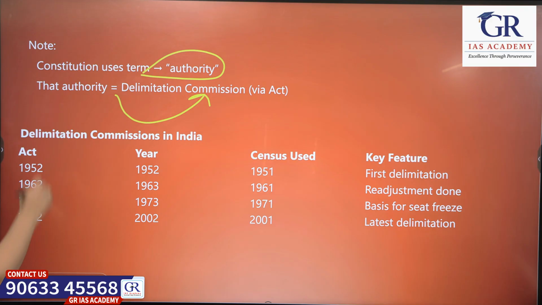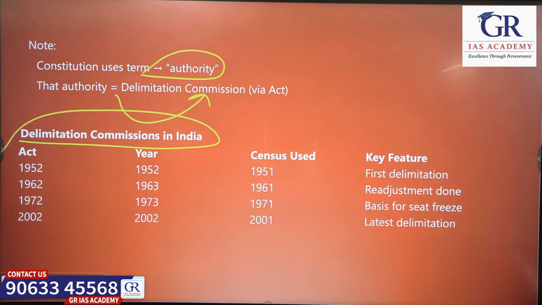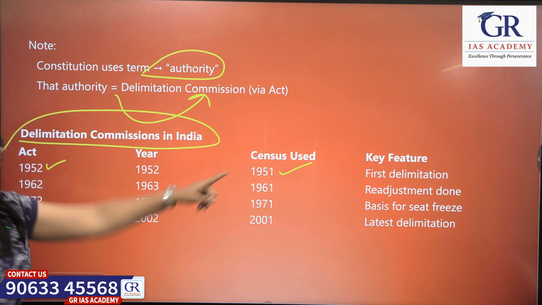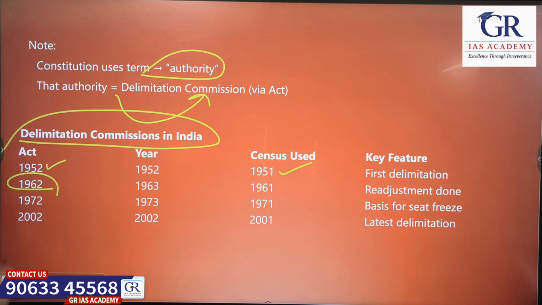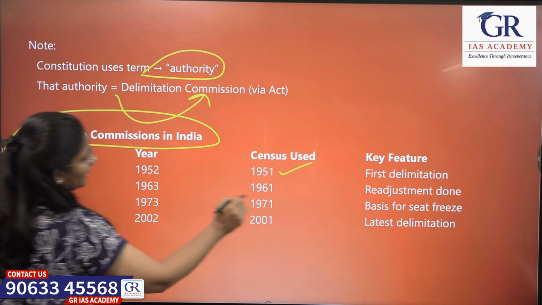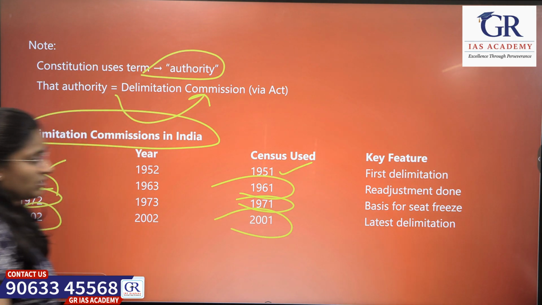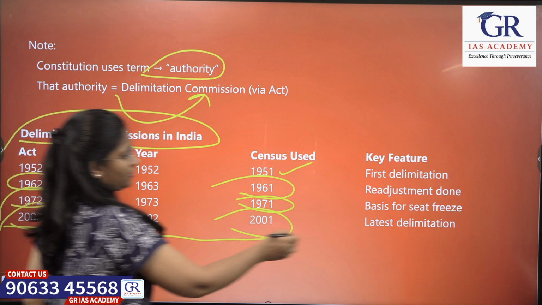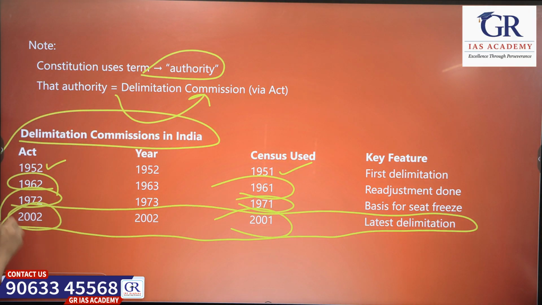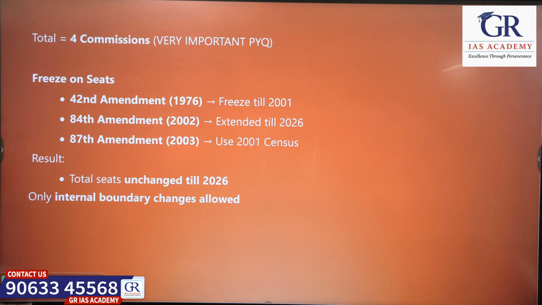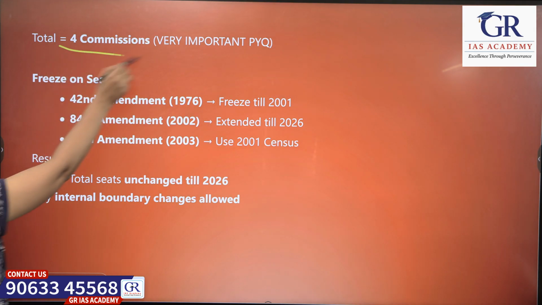There have been different delimitation commissions in India. In 1952 they used the 1951 census, that's the first delimitation exercise. In 1962 they used the 1961 census, in 1972 they used the 1971 census, and in 2002 they used the 2001 census. So this is the latest delimitation. There are a total of 4 commissions till now.